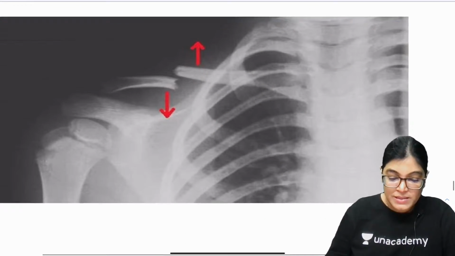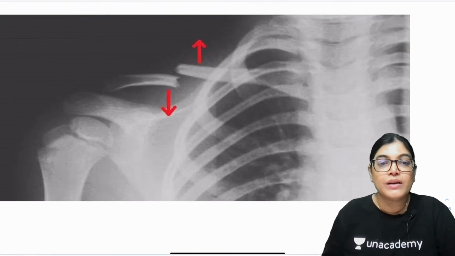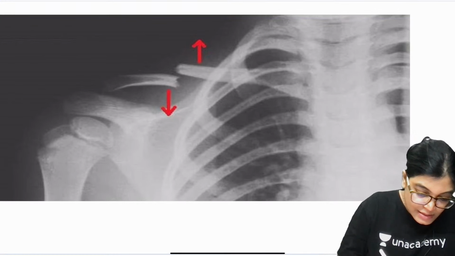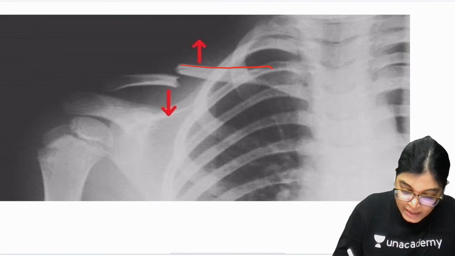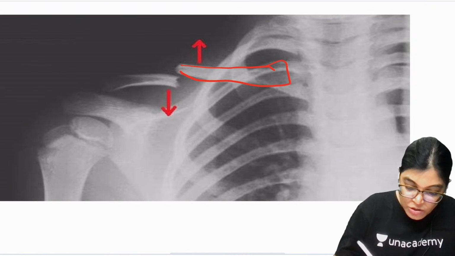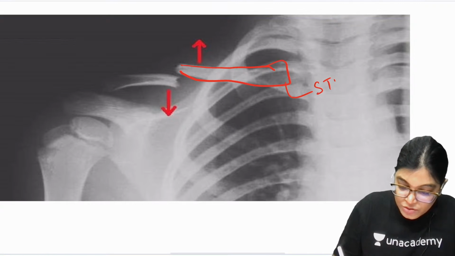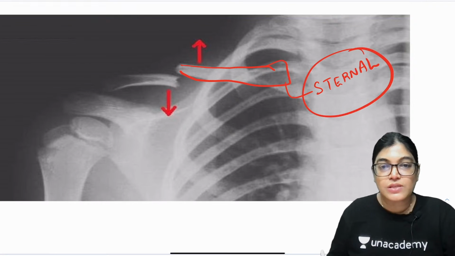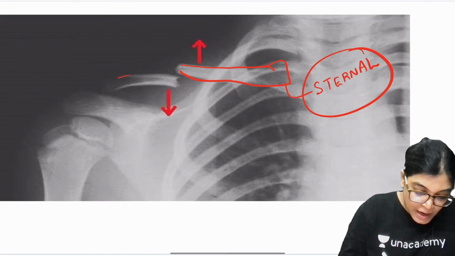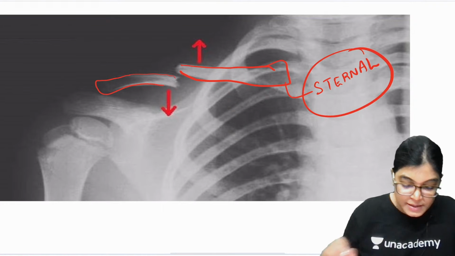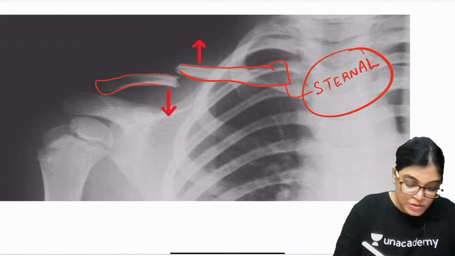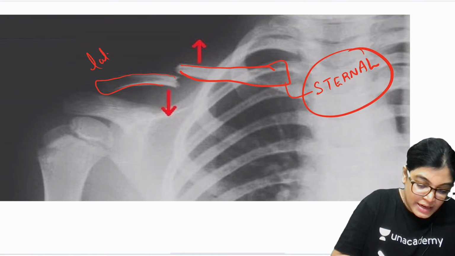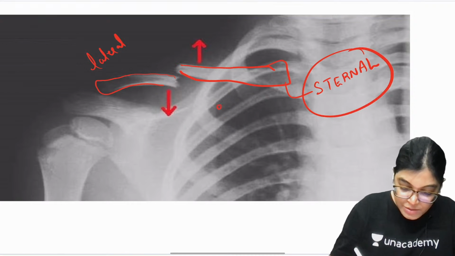Now, my dear aspirants, I also want to show you a diagram. See here, this is the medial end of the clavicle, because this is the sternal end, which is articulating with the sternum. And this part is going towards the acromial process. So this is the lateral end, and the most common site of fracture is the medial 2/3.